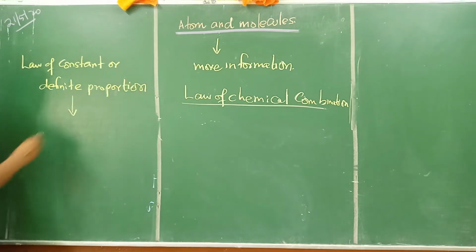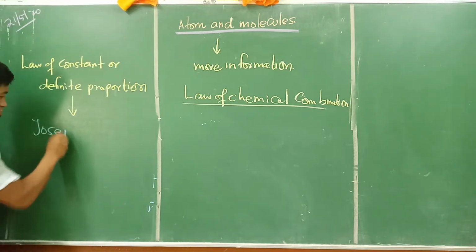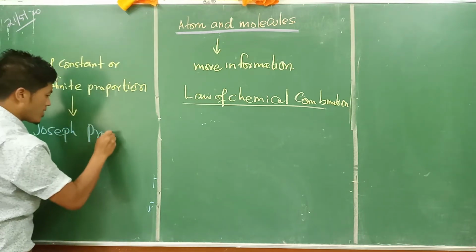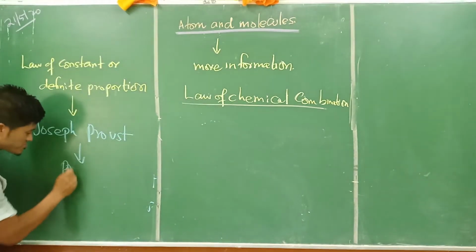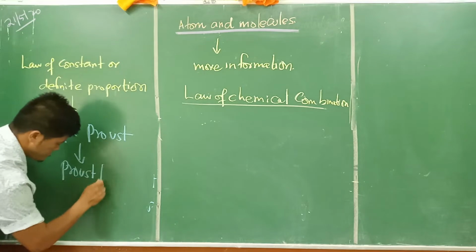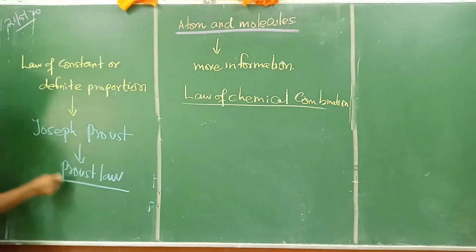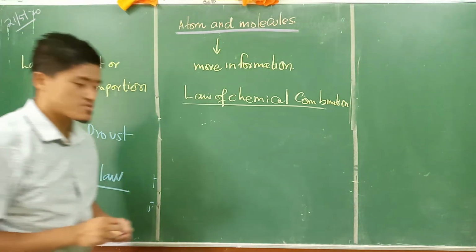This law was first given by Joseph Proust, which is why this law is also referred to as Proust law. Understand, this is also referred to as Proust law.